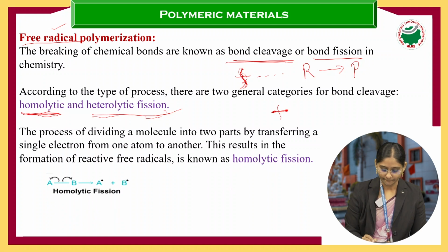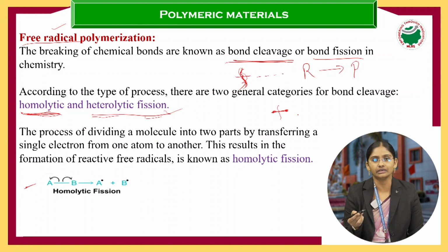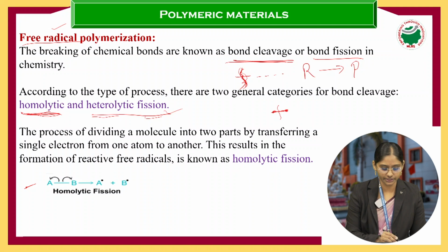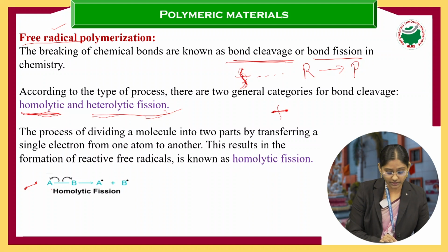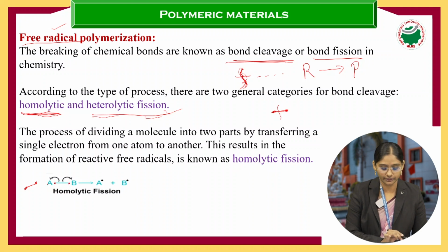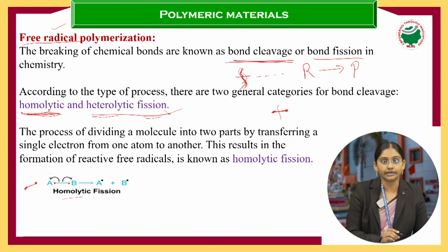Now we will see. When a bond breaks, what happens? A bond is nothing but two electrons, right? In this image, you can understand that the two electrons are there. When bond cleavage takes place, both the electrons are shared equally. That is, equal sharing of the electrons takes place by both the atoms. That is called a homolytic fission.